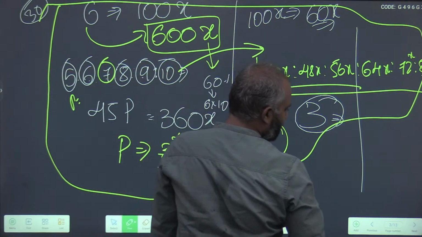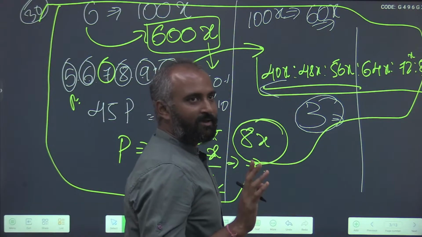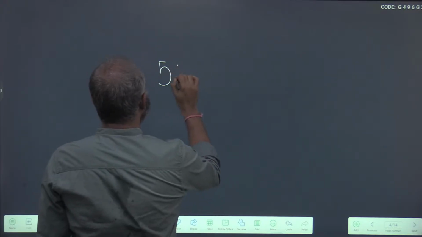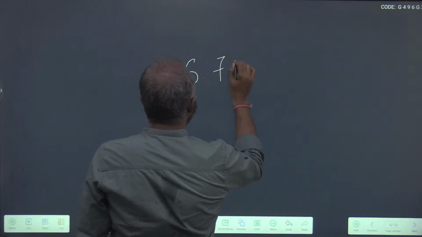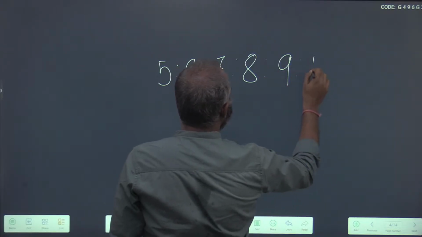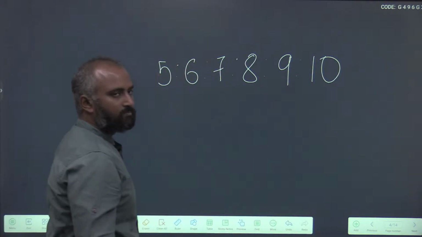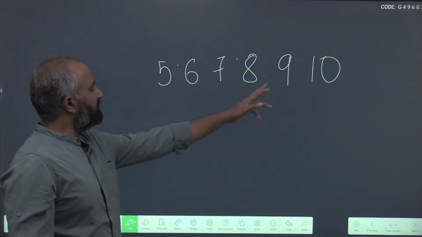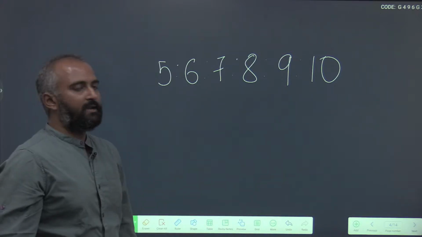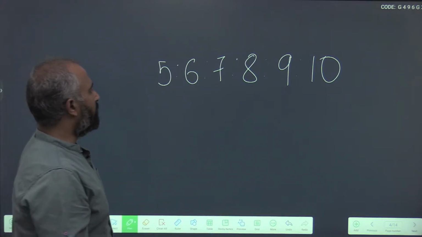Now you will be shocked if you just understand the pattern. When his marks are 5 is to 6 is to 7 is to 8 is to 9 is to 10, don't you think it is in an AP? 5 plus 1 is 6, 6 plus 1 is 7, 7 plus 1 is 8, then 9 and 10. Now what did he say?